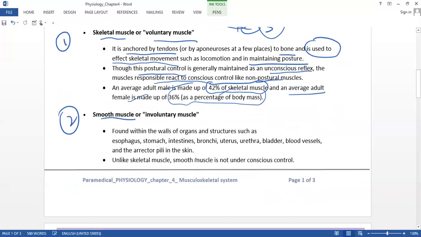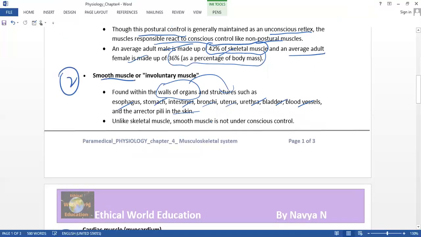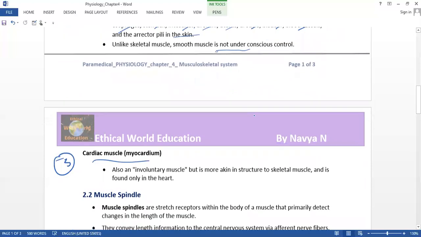Next is the smooth muscle, or involuntary muscle. It is found within the walls of organs and structures such as the esophagus, stomach, intestine, bronchi, uterus, urethra, bladder, blood vessels, and the arrector pili in the skin. Unlike the skeletal muscle, the smooth muscle is not under our control. It does its task in its own way.